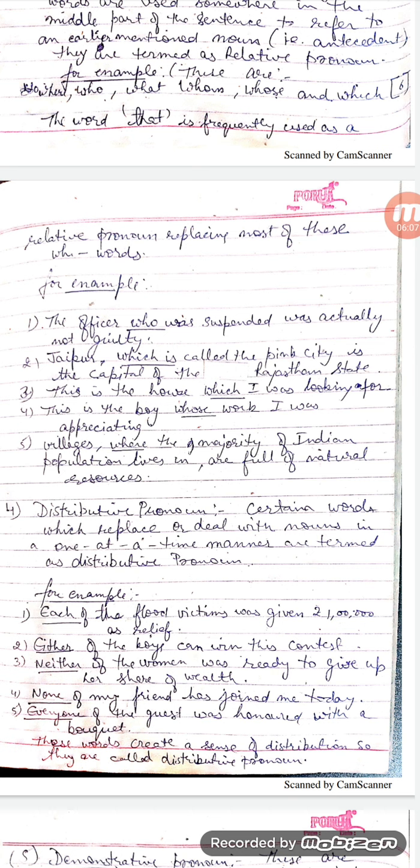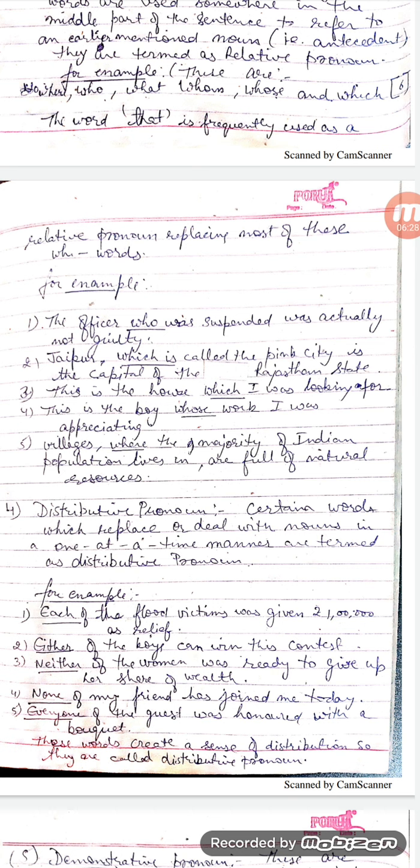Example number 2, either of the boys can win this contest. In this sentence, either is the distributive pronoun. Example number 3, neither of the women was ready to give up her share of wealth. In this sentence, neither is the distributive pronoun.